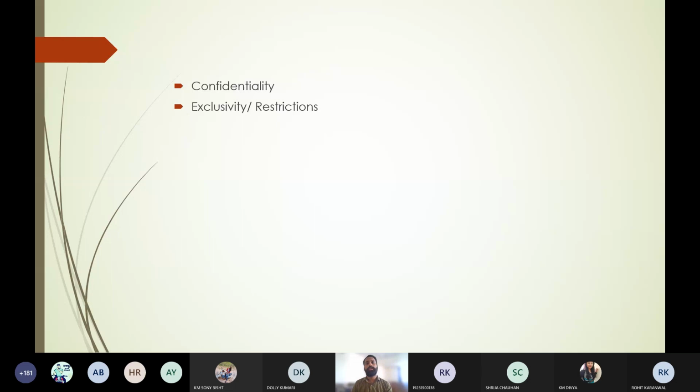Suppose I am a part of the discussion in my company, and I know the secrets or loopholes or discussions of the company. So the restriction imposed on me is that I will not discuss the same kind of business discussion with other competitors or other business holders. So these are the restrictions imposed on me. Okay, so there must be some kind of restriction and exclusivity clauses also.